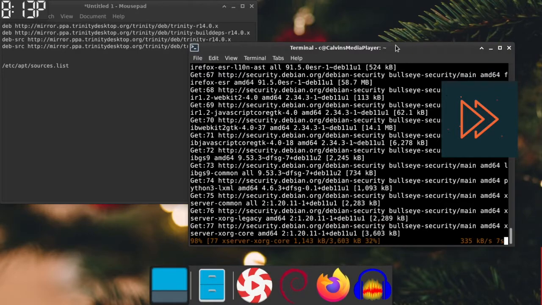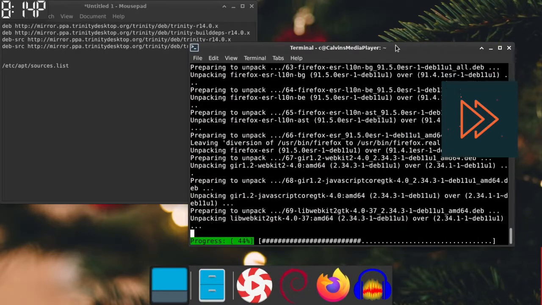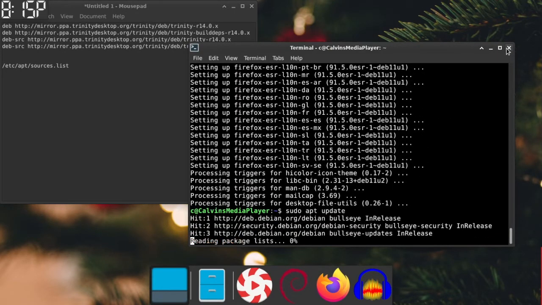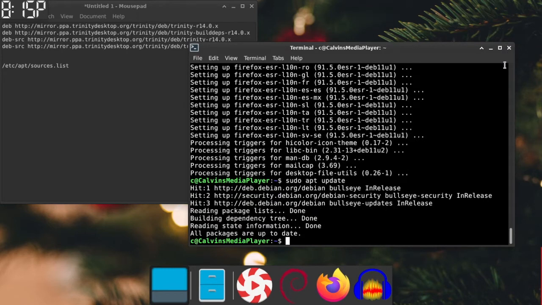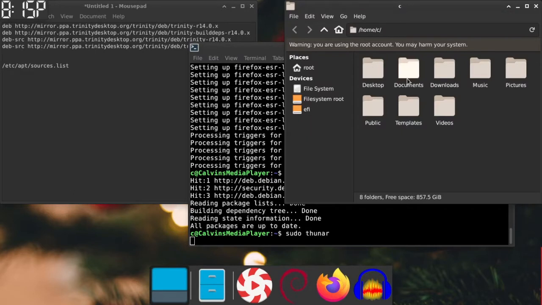You can also see by my cool clock up there in the top left that I didn't do this as chronological as it appears on the video. So the download is done. I'm going to use sudo to open up Thunar, which is the file manager. And I'm going to go find that sources list file.